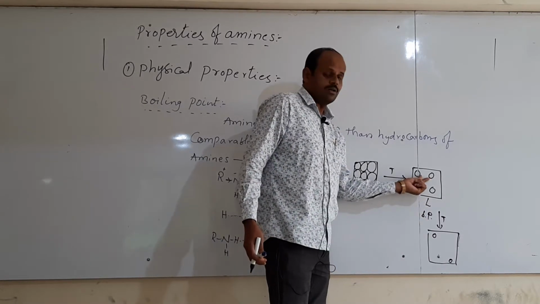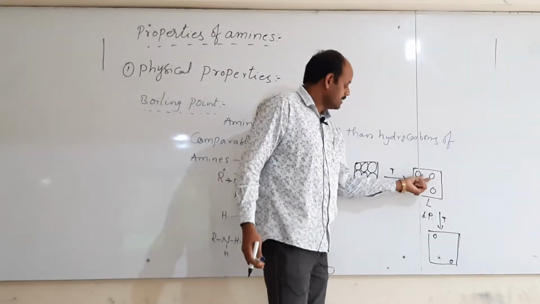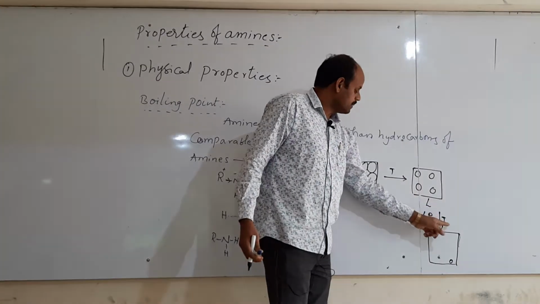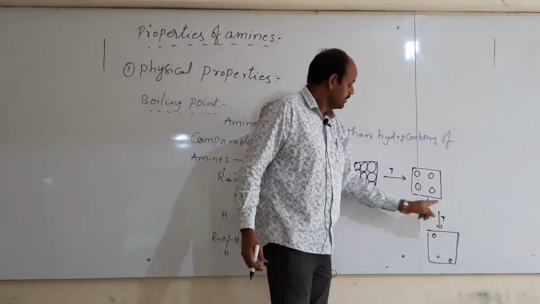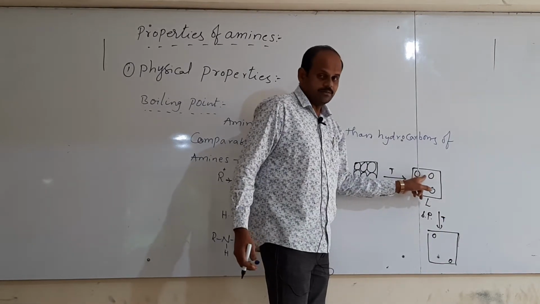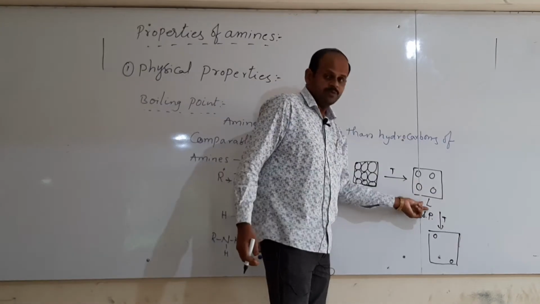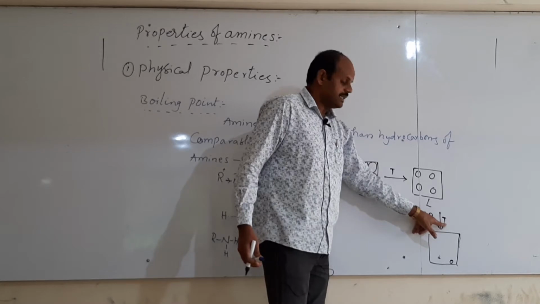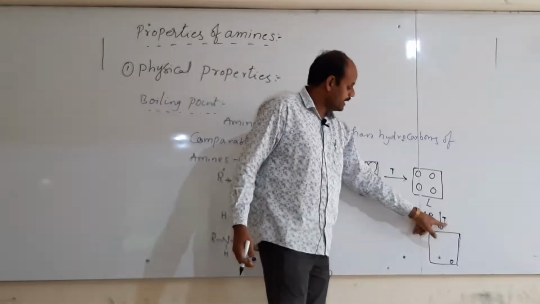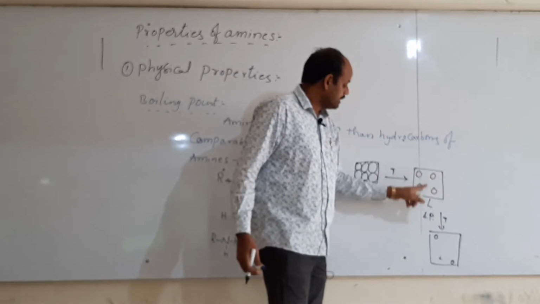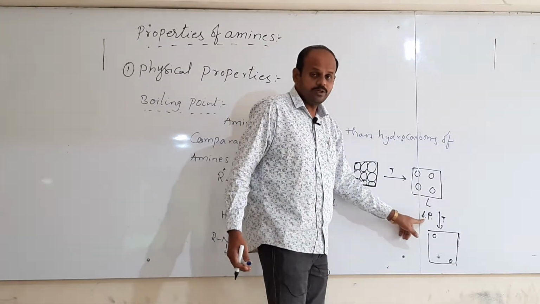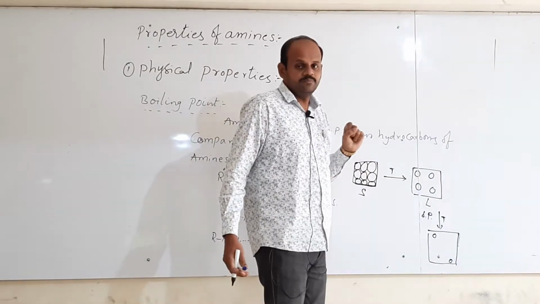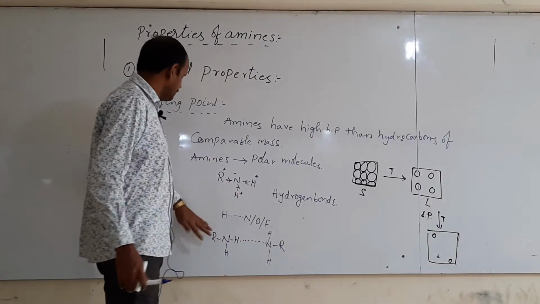If attraction forces are strong, breaking the strong bonds needs a high amount of heat energy. Thus we should supply more heat energy. Thus if strong bonds are present between constituent particles in liquid state, to break down such attraction forces requires more heat energy. That means we have to supply high temperature. That means they have high boiling point, if they have strong attraction forces or strong bonds. Okay, is it clear?